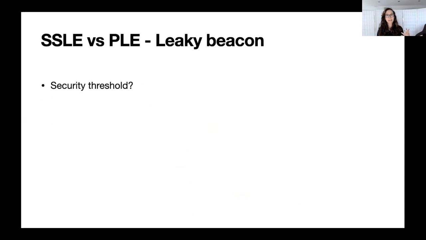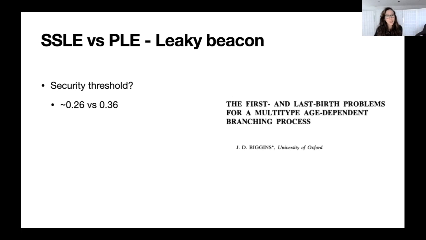But in this case, when there is grinding, the adversary can gain an unfair advantage. So what is the actual power that we can give to the adversary in order to have a secure protocol? So we found that the security threshold is actually lowered from 0.36 to 0.26 when considering SSLE versus PLE.